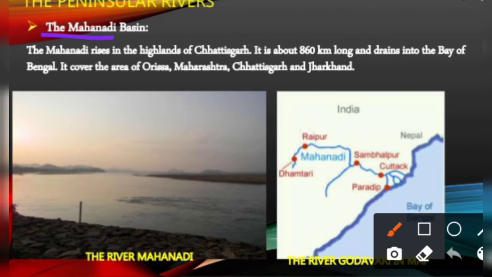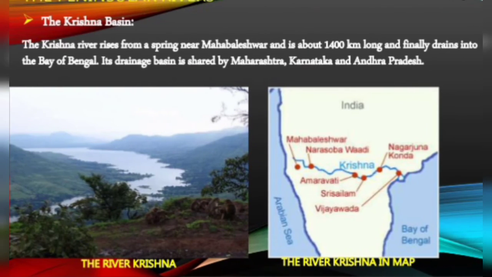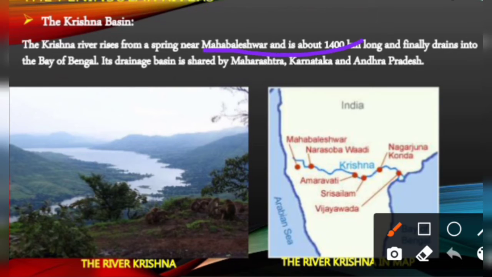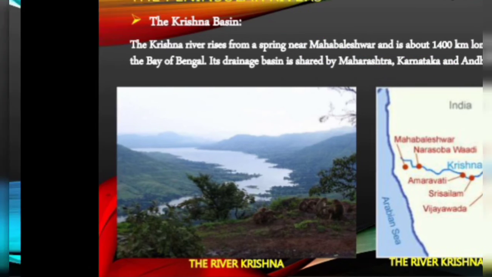Next is the Mahanadi Basin. The Mahanadi rises in the highlands of Chhattisgarh. It is about 860 km long and drains into the Bay of Bengal. It covers the area of Orissa, Maharashtra, Chhattisgarh, and Jharkhand. Krishna Basin. The Krishna River rises from a spring near Mahabaleshwar in Maharashtra, is about 1,400 km long, and finally drains into the Bay of Bengal. Maharashtra, Karnataka, and Andhra Pradesh are the basin range of the Krishna River.